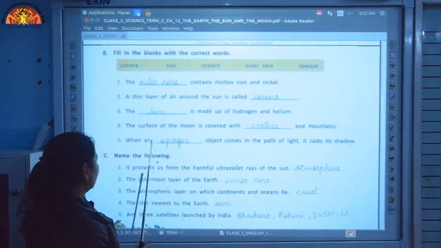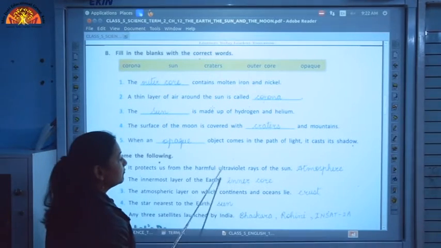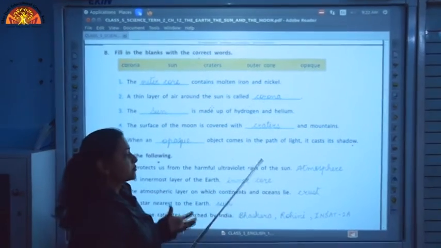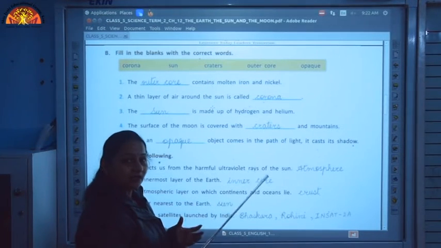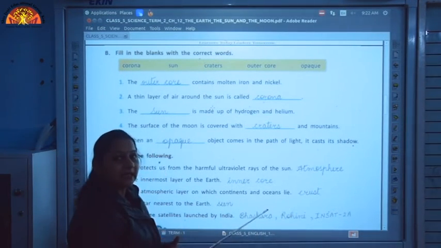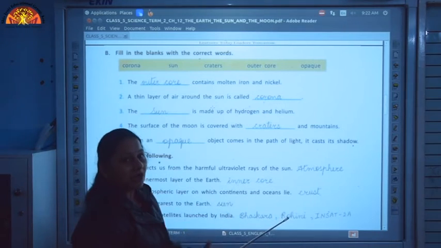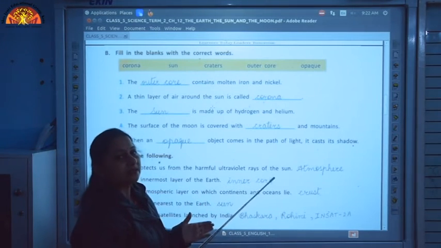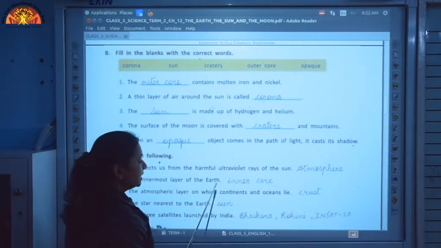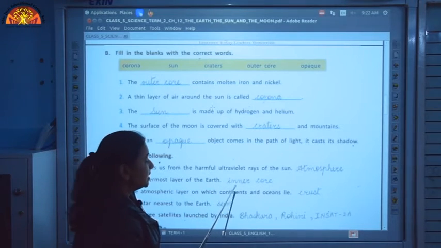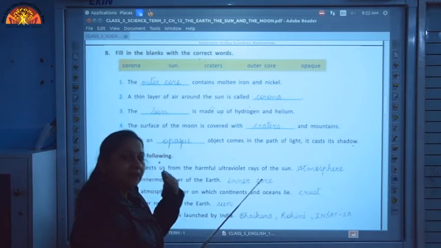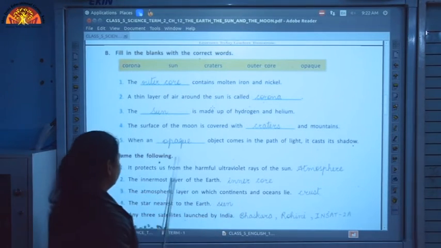Now, name the following. It protects us from the harmful ultraviolet rays of the sun. Our earth is protected from the ultraviolet rays of the sun by the atmosphere. This is a layer of air which surrounds our earth. It protects our earth like an envelope. The innermost layer of the earth is the inner core. After that we have the outer core, then the mantle, and then the crust.